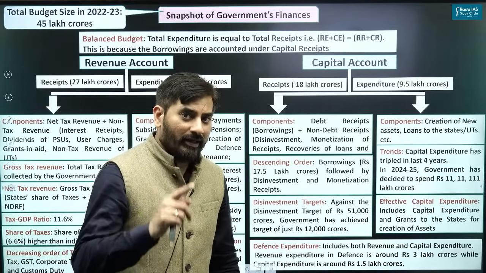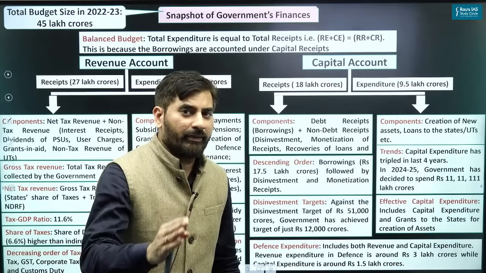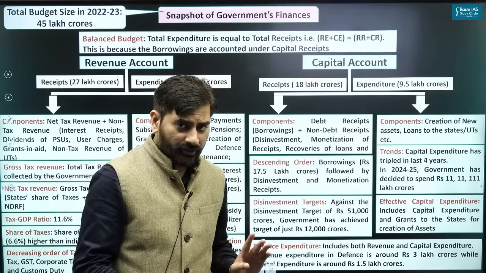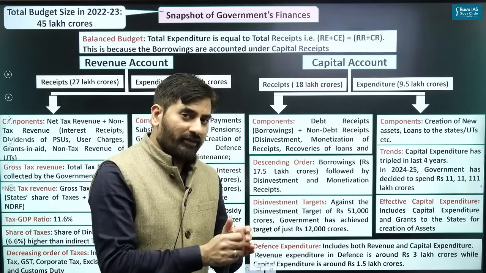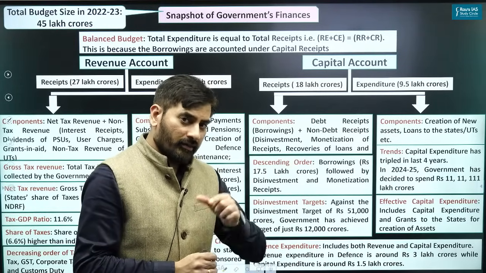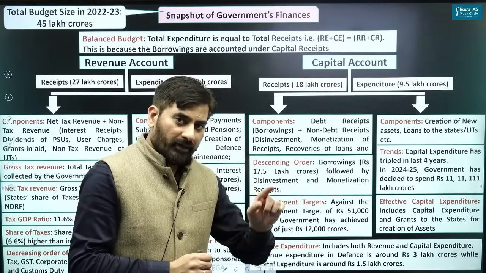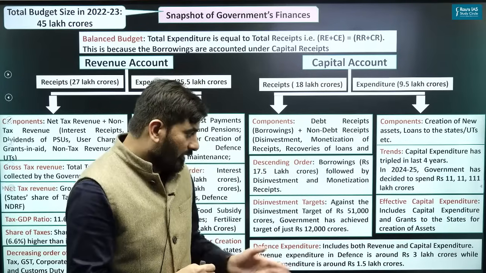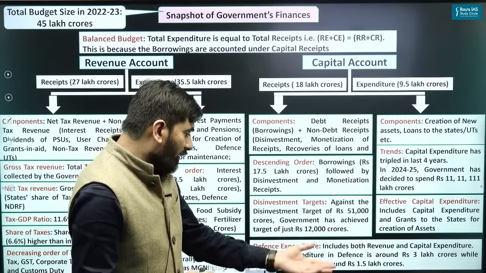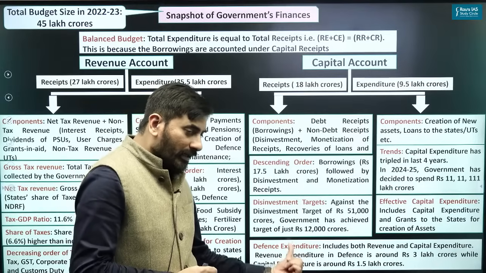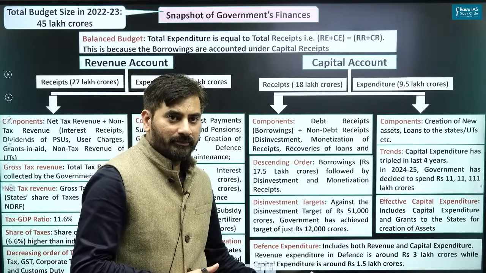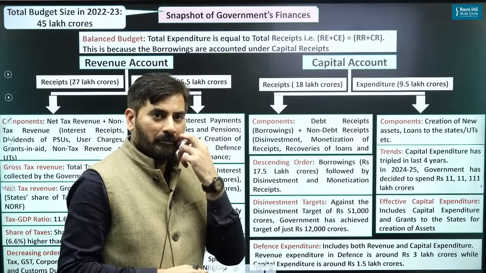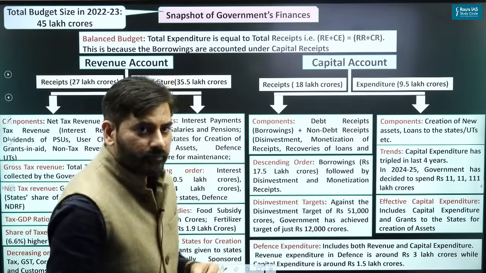So please understand, defense is not always revenue expenditure. Defense can be both revenue expenditure as well as capital expenditure. But can you see in defense, where are we spending more money under revenue or capital? We are spending more money on revenue expenditure, which is for maintenance, which is almost double the money that we are spending on capital expenditure in defense. Is this part clear? Right. Okay.